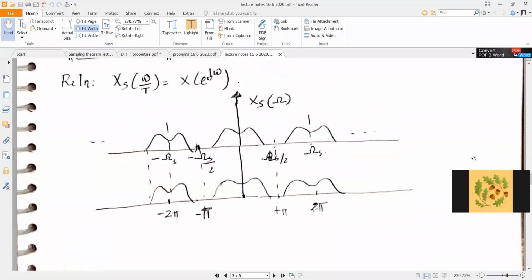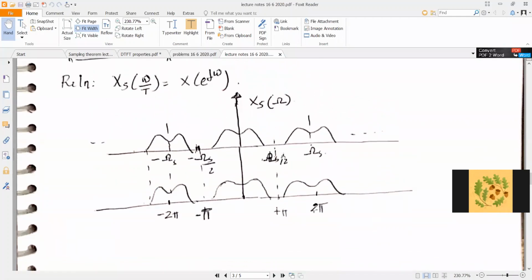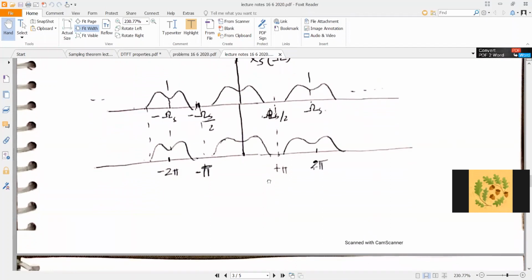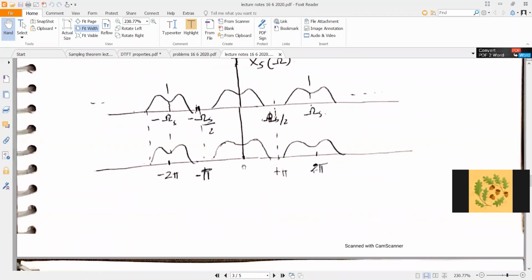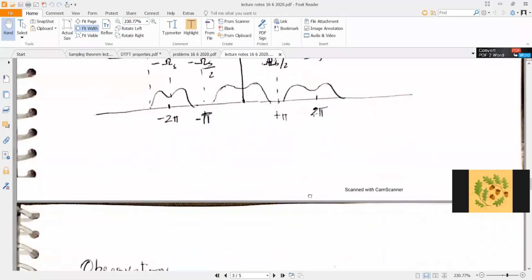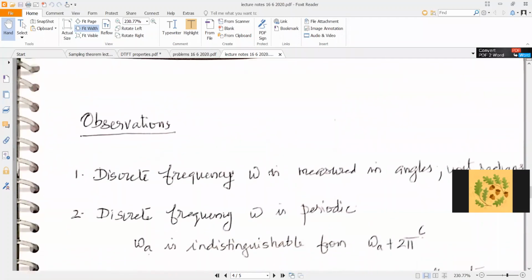There is no upper limit to the analog frequency, because you can have, let us say, 1 kilohertz, 2 kilohertz, 3 kilohertz, 100 kilohertz, 10,000 kilohertz, 10 raised to 12 kilohertz, etc. You can go on increasing up to infinity. Whereas your discrete frequency is an angle, it is not angles per second, and therefore you have a unique range of frequencies from 0 to 2 pi, out of which the frequency increases from 0 to pi radian and decreases from pi to 2 pi radian. So this is important. So there is a concept of a maximum frequency.